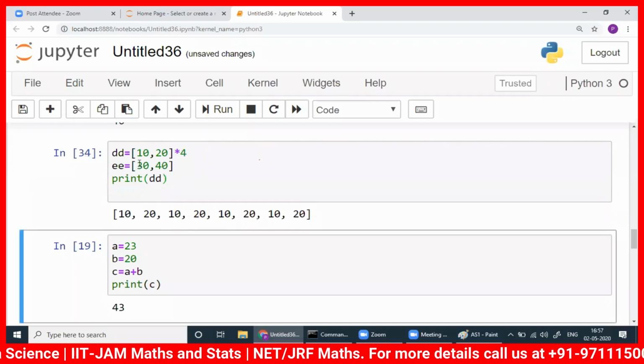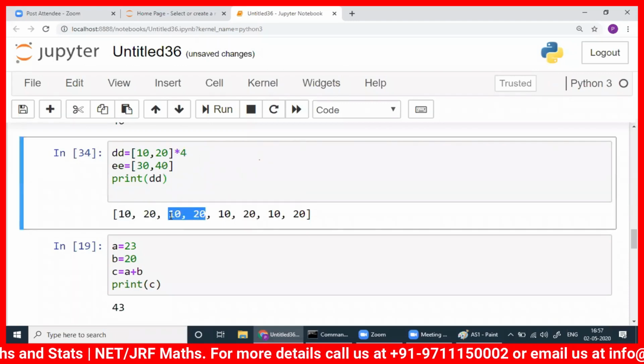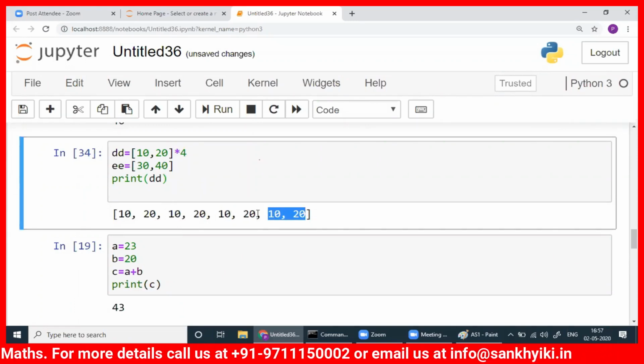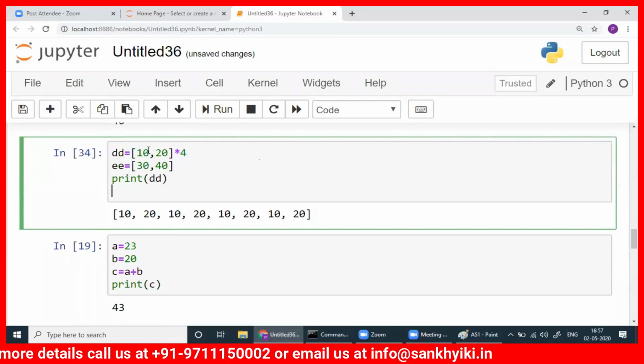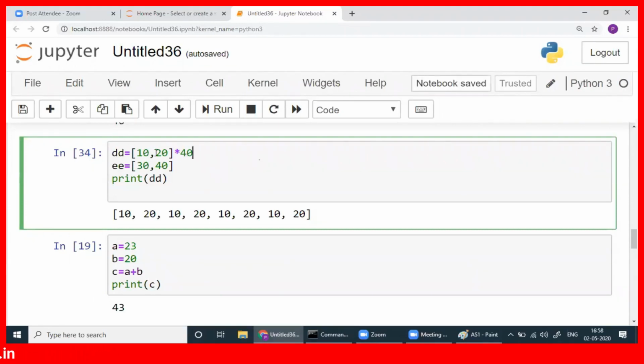Yeah, it's not multiplied. 10 is not multiplied by 4. It's 10, 20, repeated. This one is repeated 4 times. You will not be able to multiply 10 with 4 and 20 with 4. If you write 40 here, it will be repeated 40 times, but you will never get this way, like 2 here. Okay, yeah. So that's the problem.